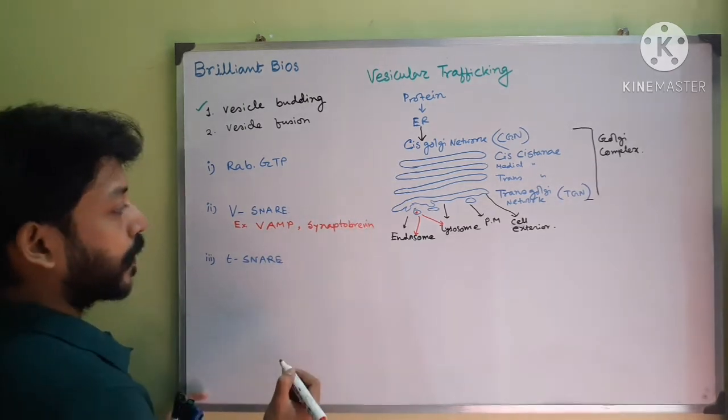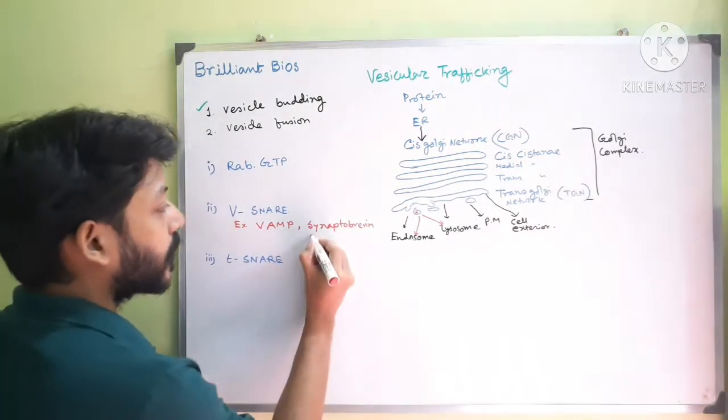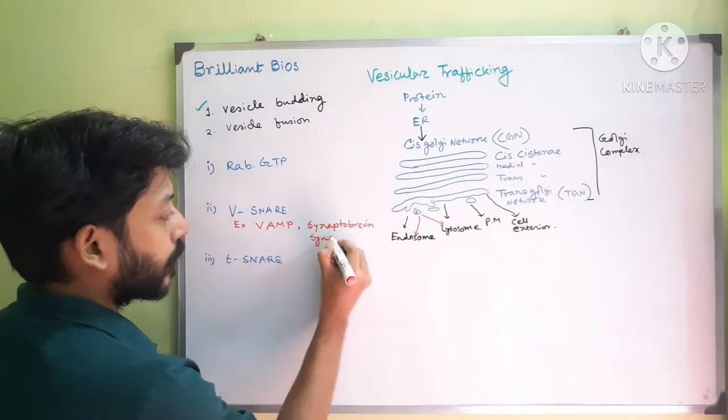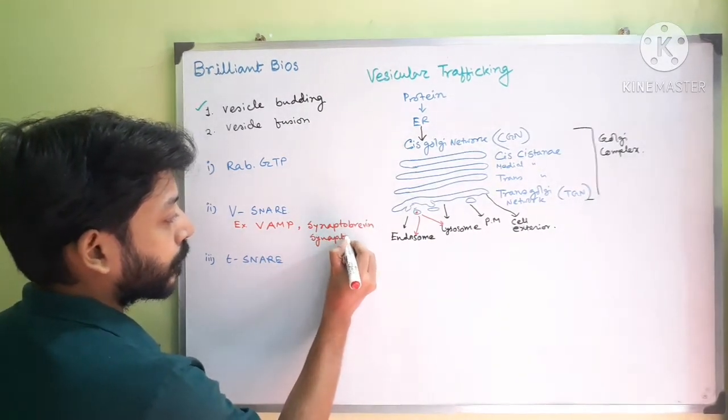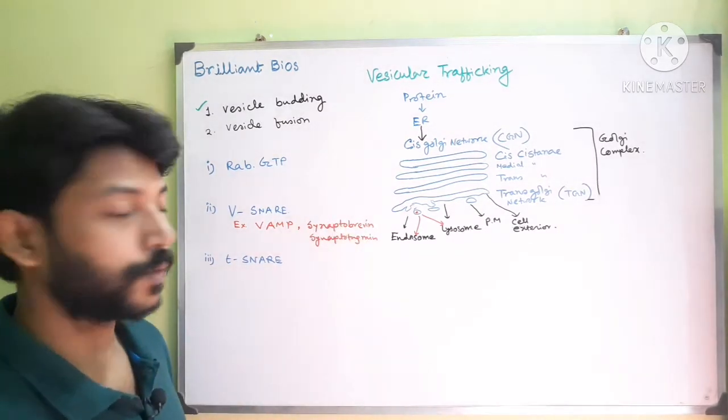Another example that helps in this process, also present in the vesicles, is called synaptotagmin. I will show you all these molecules.